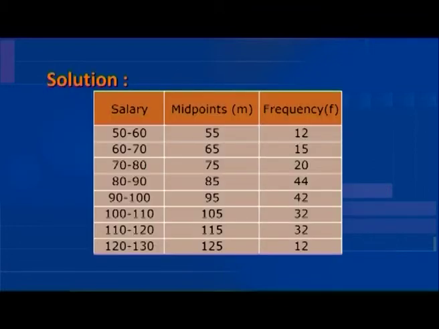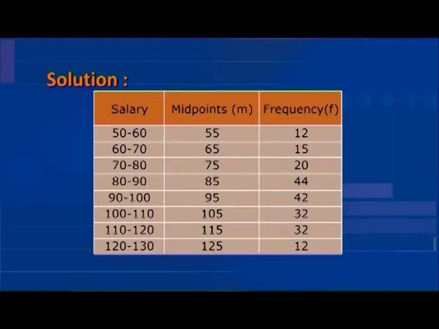To compute the harmonic mean, we have to first compute the mid-values of the class intervals 50 to 60, 60 to 70, 70 to 80, 80 to 90 and so on, which is 50 plus 60 by 2 equal to 55. Similarly, we get the mid-values of the other class intervals as 65, 75, 85, 95, 105, 115 and 125.